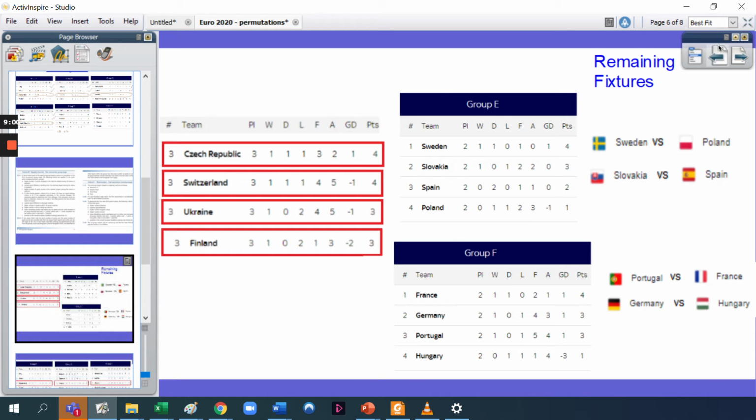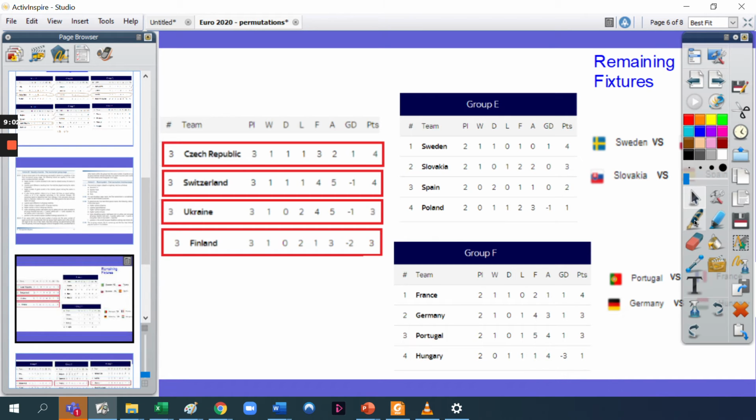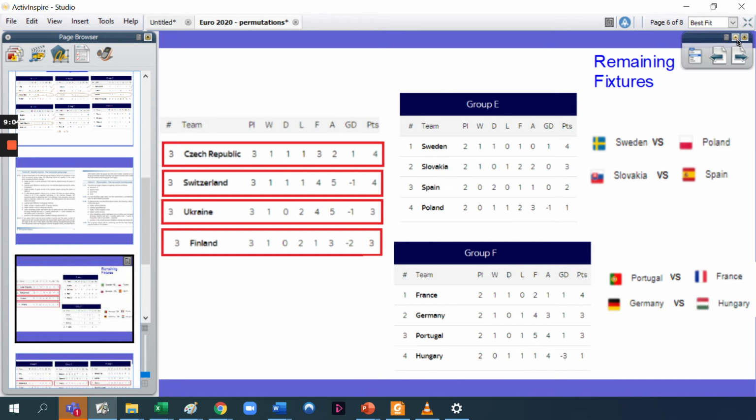So what I would like you to have a go at, if you're interested, is to see what the different options the Sweden manager has. Are Sweden already through to the knockout stages? And if they're not, what results do they need to get in order to progress? So you might want to have a look and do this for each of the different teams. Imagine you're the Sweden manager. What options do you have?